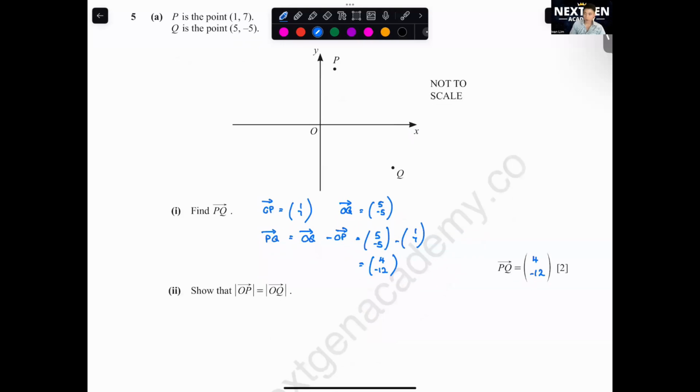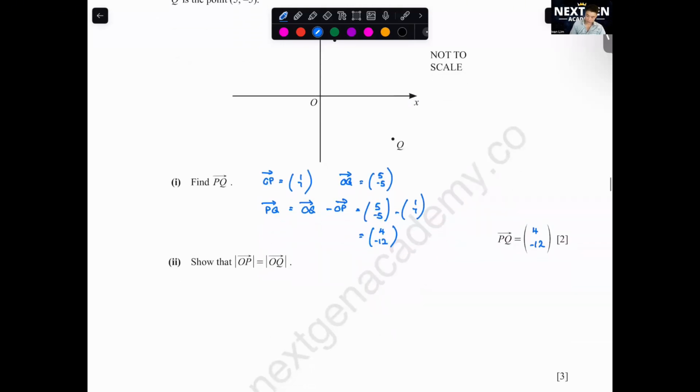Second one, show that the magnitude of OP is equal to the magnitude of OQ. What is the formula of magnitude? This one is square root of x squared plus y squared. Do the calculation for this. OP is equal to square root of 1 squared plus 7 squared. You calculate this, you will get square root 50. OQ, 5 squared plus -5 squared, square root 50. Therefore we can say OP is equal to OQ.